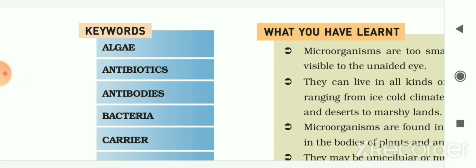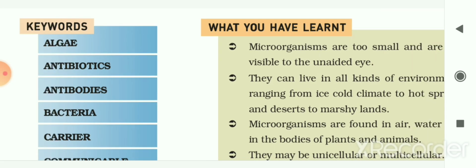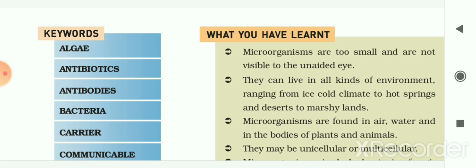Some microorganisms are beneficial to us. They are used in the preparation of curd, bread, cake, alcohol, medicines, wine, vinegar, etc. They decompose organic waste and convert it into harmless and usable substances. Rhizobium bacteria and blue-green algae are commonly called biological nitrogen fixers. Then we had seen fermentation. The process of conversion of sugar into alcohol is called fermentation.